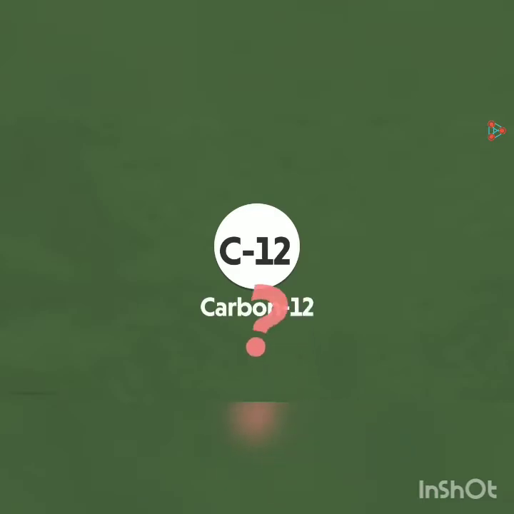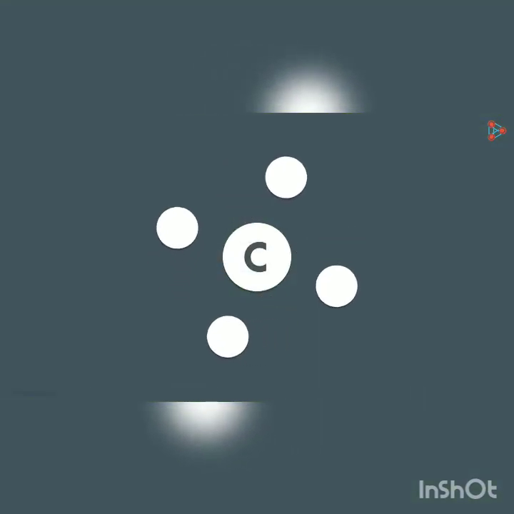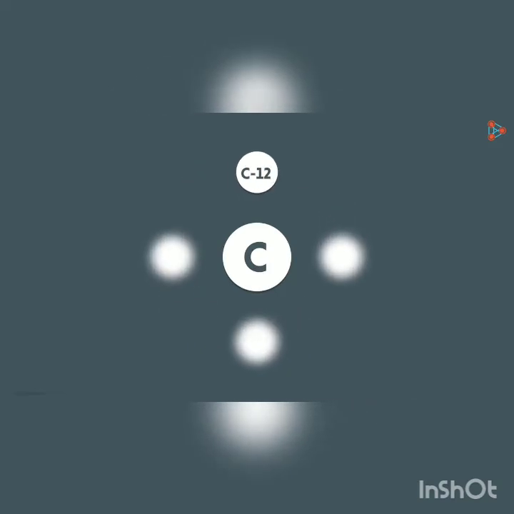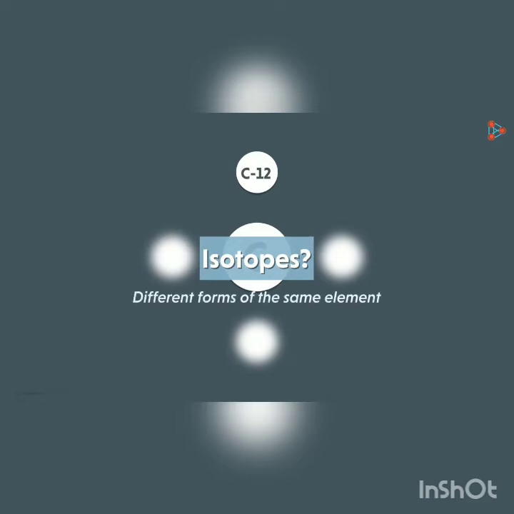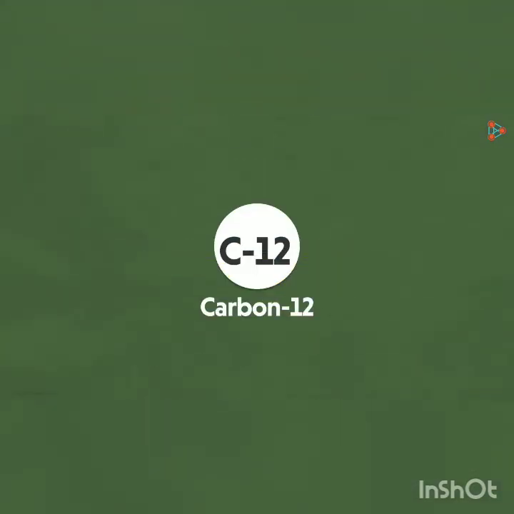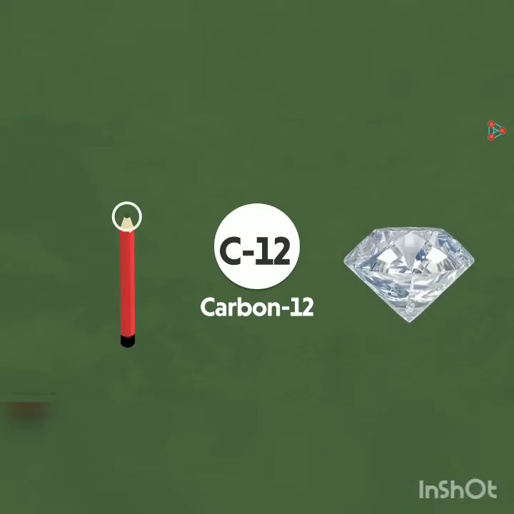Wait, what is carbon-12? What does it mean? The element carbon has many isotopes and carbon-12 is one among them. And do we know what isotopes are? Well, for now, we need to understand that they are different forms of the same element. So in the case of carbon, we will have slight differences in the atoms, which is what makes them isotopes. So carbon-12 is one such isotope which is found almost everywhere in nature.